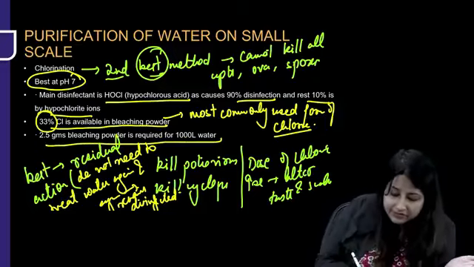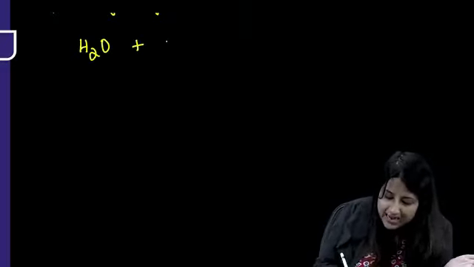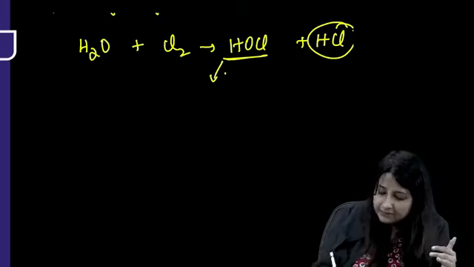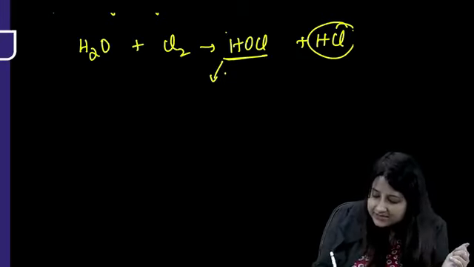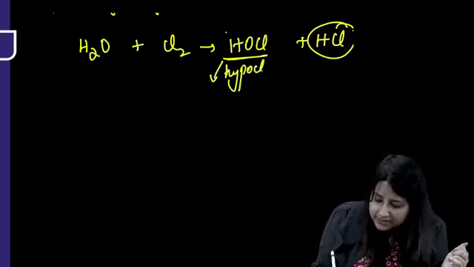Now, just for your quick revision, when you add chlorine to water, it forms HOCl plus HCl. This is hydrochloric acid, which is neutralized by the alkalinity of water. But HOCl is hypochlorous acid, and this hypochlorous acid is responsible for 90% of the disinfecting property of chlorine.